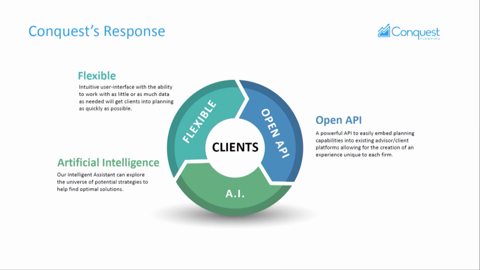What's our response to that? Our response, we need to make this simpler and faster. So we want a flexible solution. We want to use AI. We're going to leverage AI so that we can get rid of the trial and error and have the system actually recommend the strategies. We also want to have an open API, which means that we are going to go after the B2B to C market and allow enterprise clients and other fintech apps to use our engine as a utility within their tools. So let's prove this out.